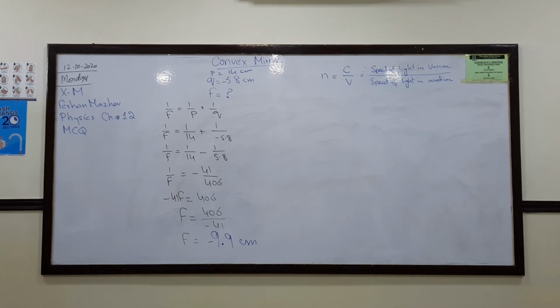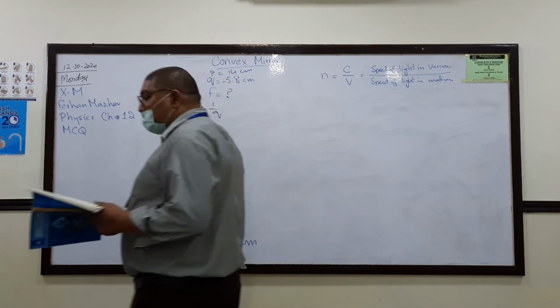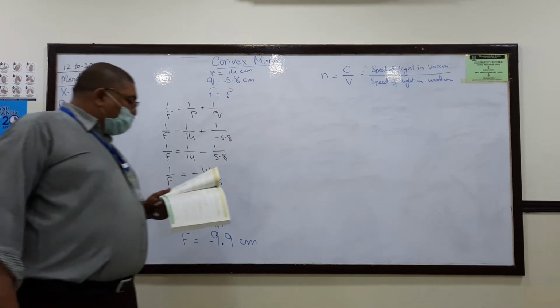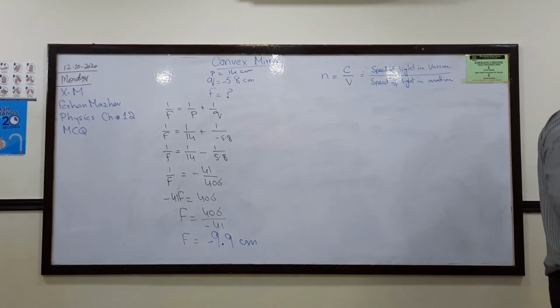The sixth one. Somebody will like to read it. Which type of image is formed by a convex lens on a screen? When the image is formed on a screen, it is talking about a convex lens, not a mirror. When the image is formed on the screen by a convex lens, it will be a real image, and it will be inverted. So A is the option, inverted and real.